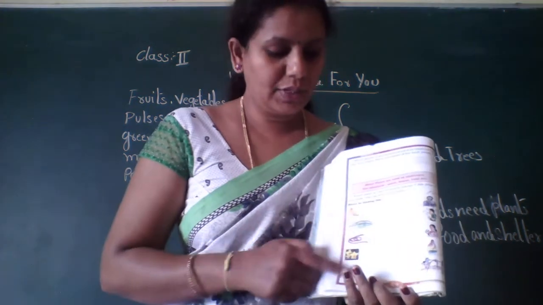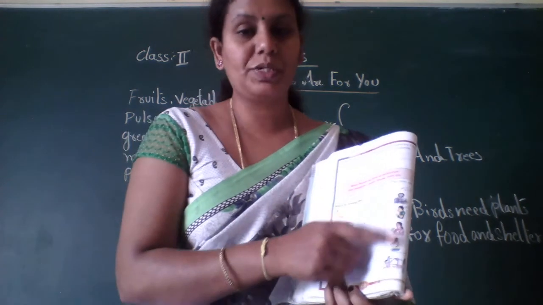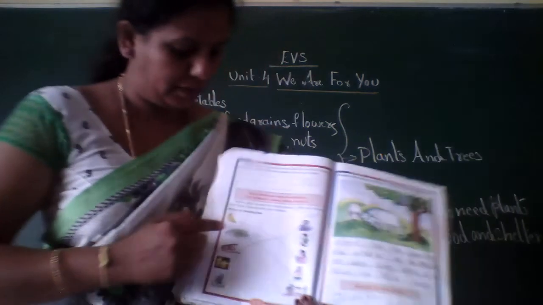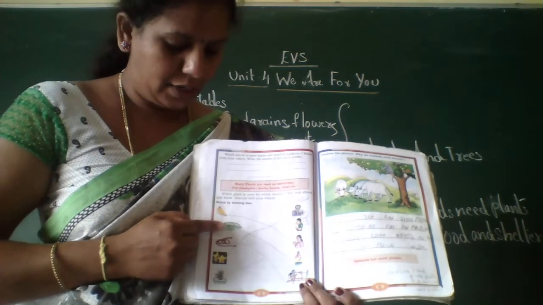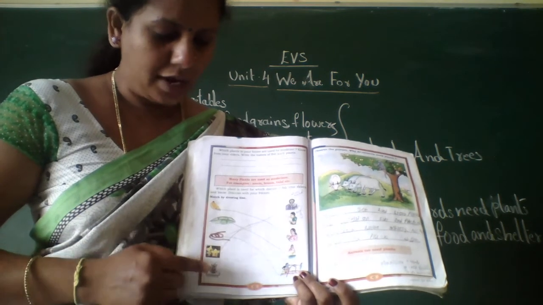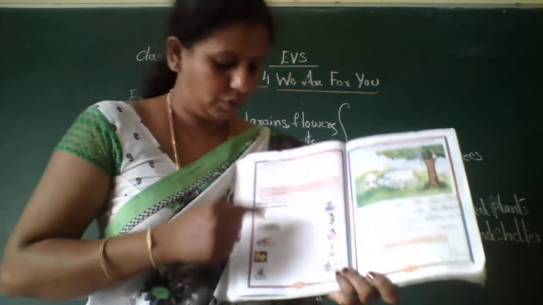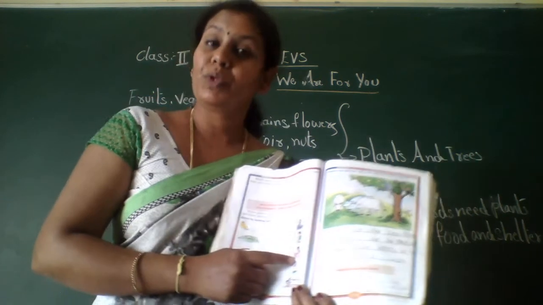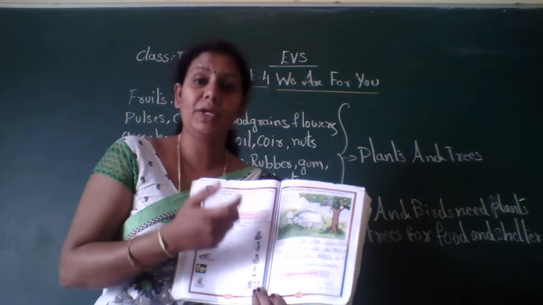So here the things that we get from plants are given. For what purpose we use this is given in this set. So you have to match, draw the line. Here on this side they have given banana fruit, banana leaf, rope, flower, tulsi. So here you have to match for the perfect thing. Okay. So banana, we use banana for eating. After a meal we should eat banana because our digestion process will be good.